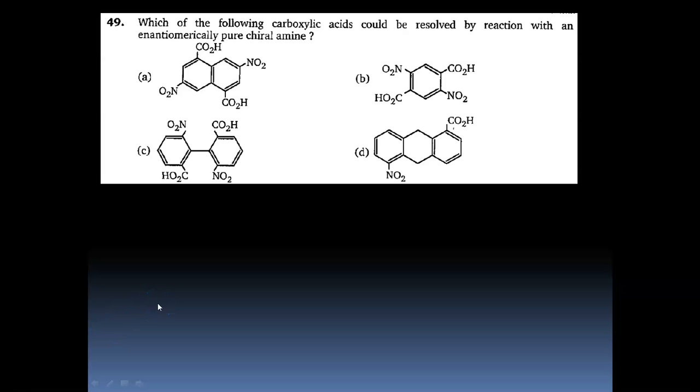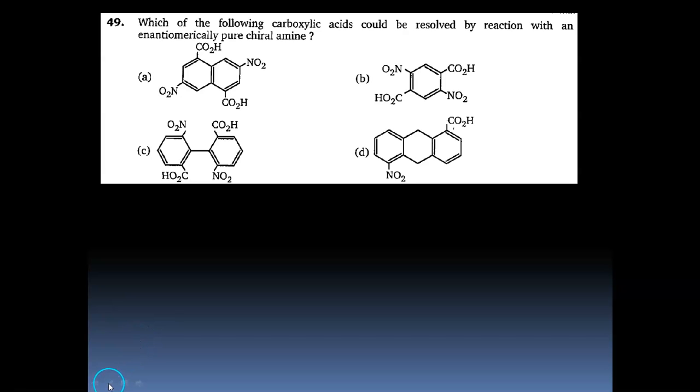Now, in this question it says, which of the following carboxylic acids could be resolved by a reaction with an enantiomerically pure chiral amine? Now we know that acid reacts with amine to form amides, and when they talk about enantiomeric separation or resolution, it can only happen when the carboxylic acid substrate is optically active. So if the carboxylic acid substrate is not optically active, then we cannot resolve it by a reaction with an optically active agent or reagent.